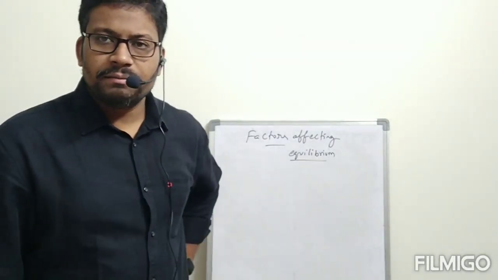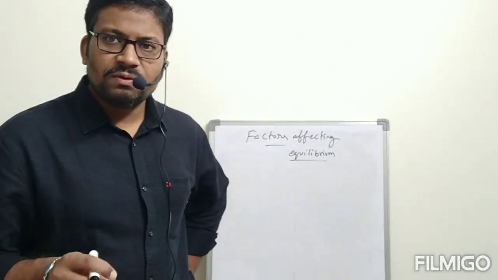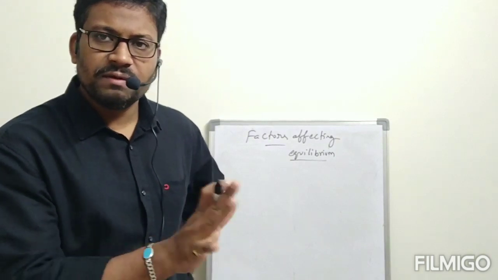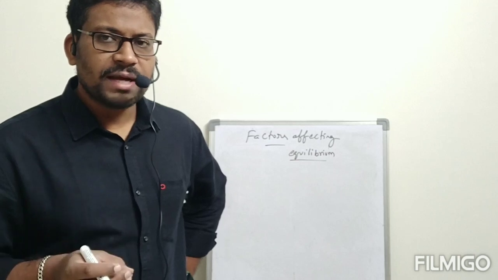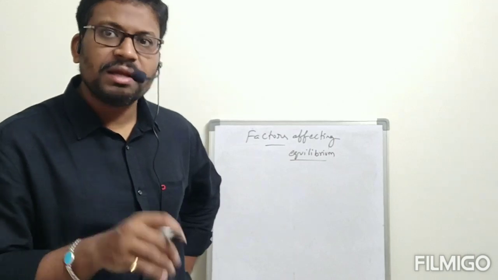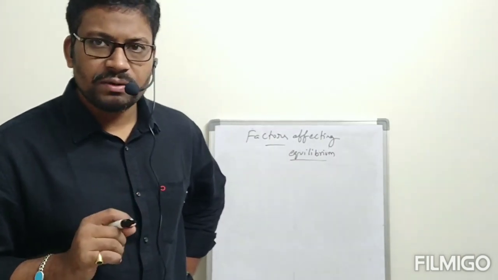In a chemical equilibrium, as long as no factor affects it, it will remain at equilibrium only. But now we will see what factors are going to affect the equilibrium. Those factors we are going to study.